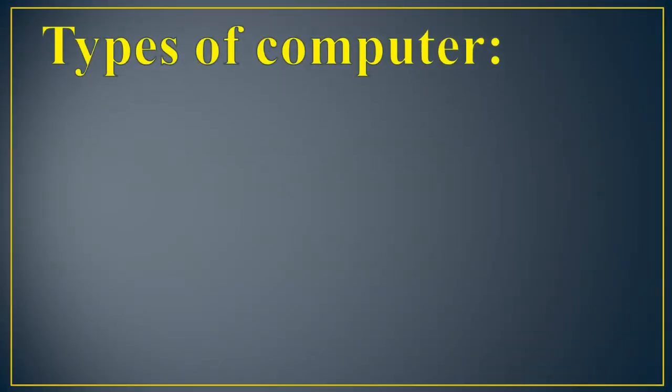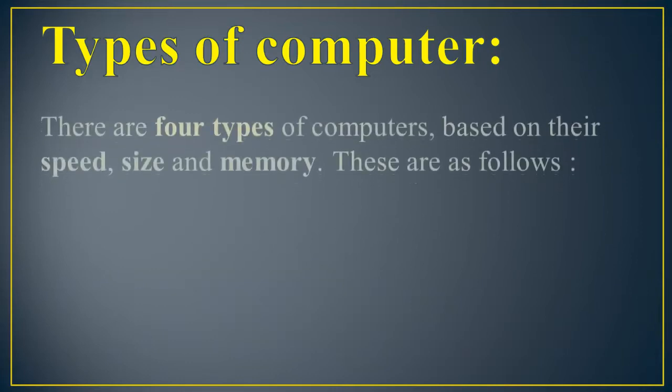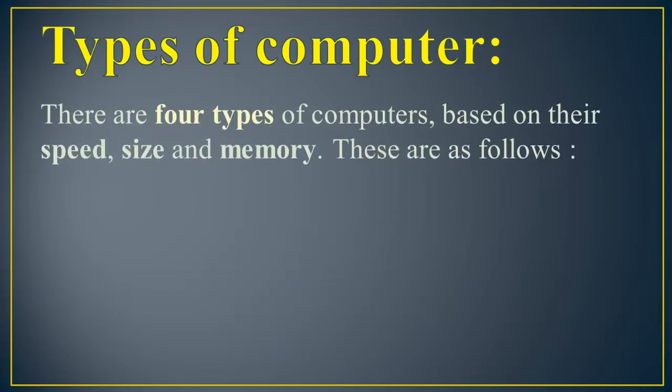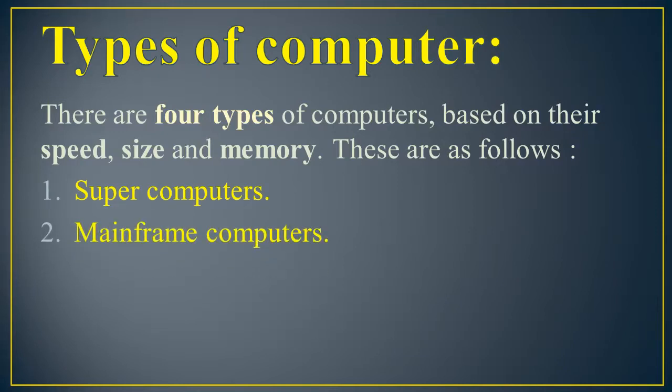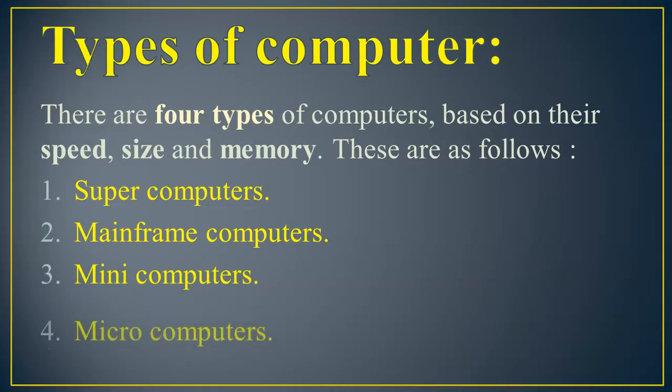Well, students, there are 4 different types of computers based on their speed, size and memory. These are as follows. First one is supercomputers. Second one is mainframe computers. Third one is mini computers. And fourth one is microcomputers.